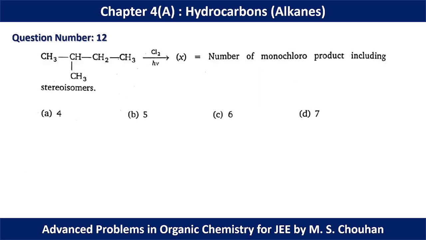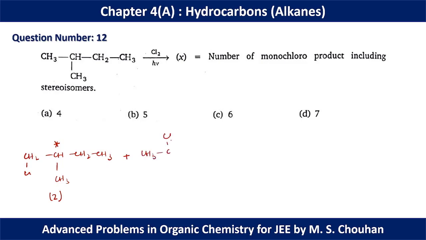In question number 12, we have to find the number of monochloro products including stereoisomers. So we can start with the structure of the products. The first product is like this. We have obviously a chiral center present in this molecule, so we have two products for this one.